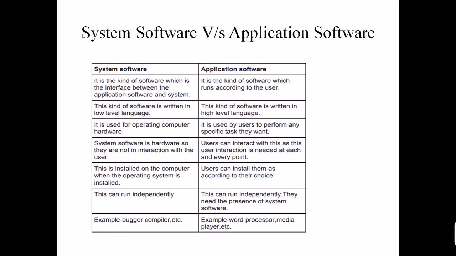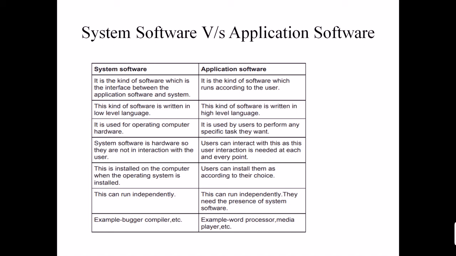System software is written in a low level language, that means assembly language. Application software is written in a high level language, with examples like C++, Java, .NET, and so on.